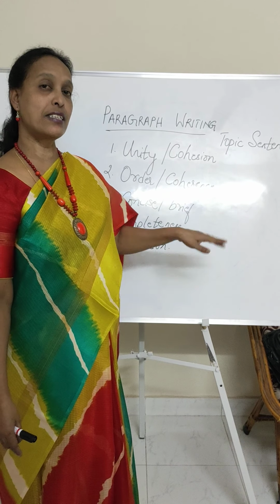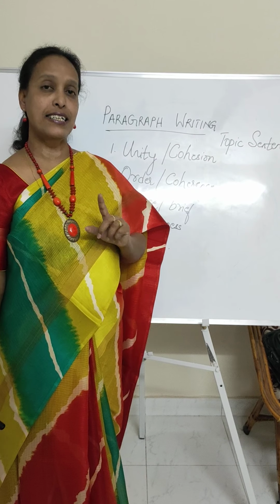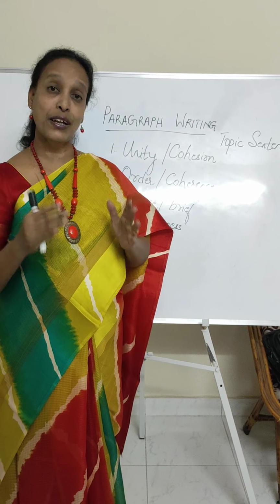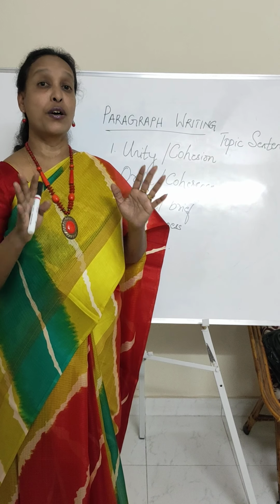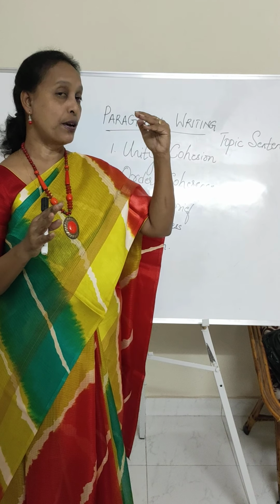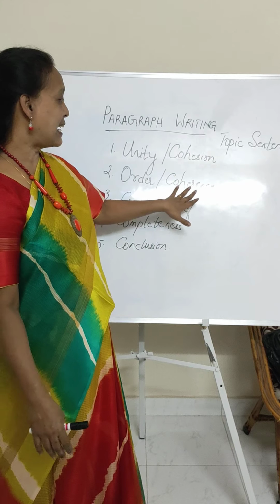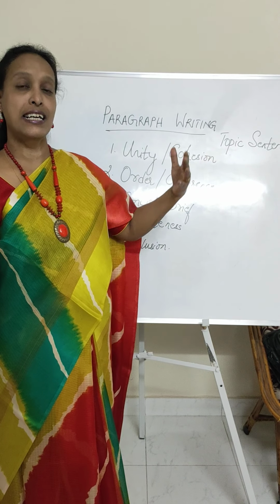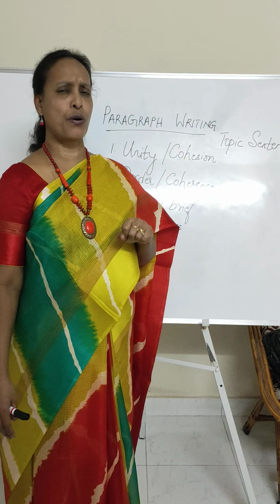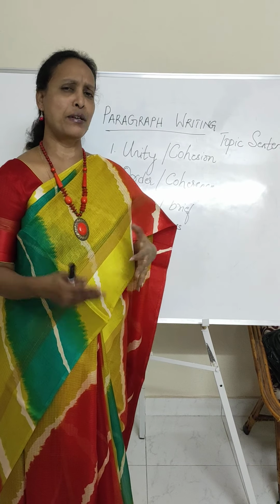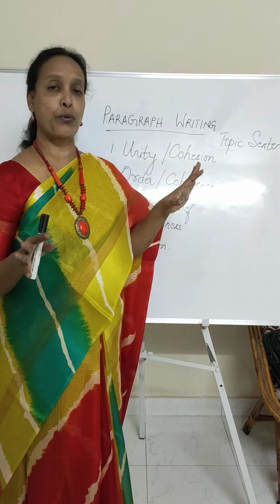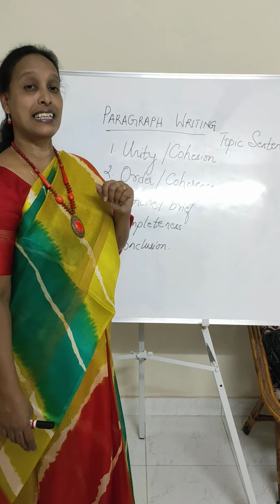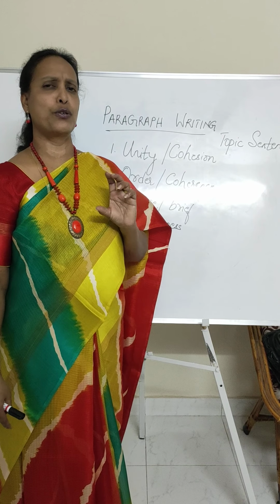The second one is coherence. Coherence is putting your paragraph in the proper chronological order. That's very, very important. It should go in the right order. So see that there is coherence in your paragraph, which means you are writing it in the right order. All your ideas, your thoughts, your experiences, your excitements, whatever you would want to include, see that they are in the proper order. And then coming to conciseness, as I said, you should be short and brief.